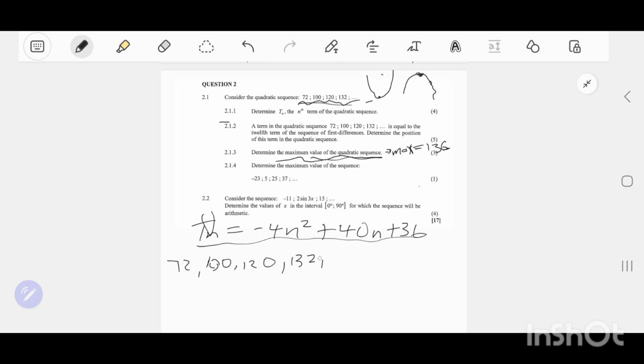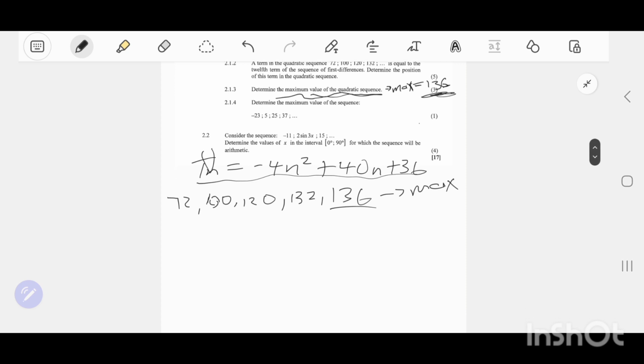And it happens that this maximum term is the fifth term, 136. So this 136 is our maximum value, the maximum value of the quadratic sequence. This is the general formula of this sequence.